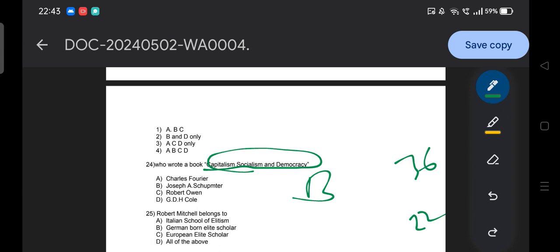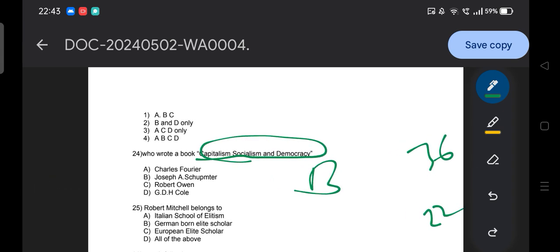Hope you all are enjoying this question. And these are unique questions. You cannot find these questions anywhere, I can guarantee you. This was framed by me only.